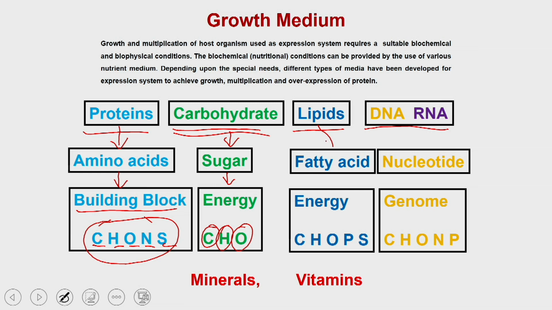Again, for the lipid molecule, if the organism has to synthesize the lipid molecules, they are made up of fatty acids, and these fatty acids are made up of carbon, hydrogen, oxygen, phosphorus and sulfur. Again, for DNA and RNA, they have to synthesize the nucleotide, and nucleotides are made up of carbon, hydrogen, oxygen, nitrogen and phosphorus. The purpose of these biomolecules is also very different.